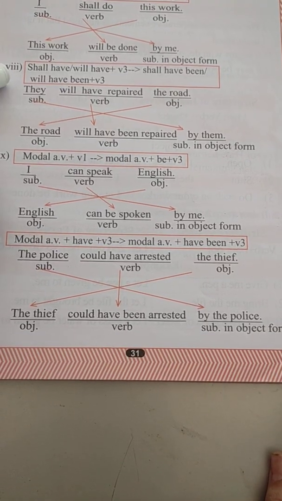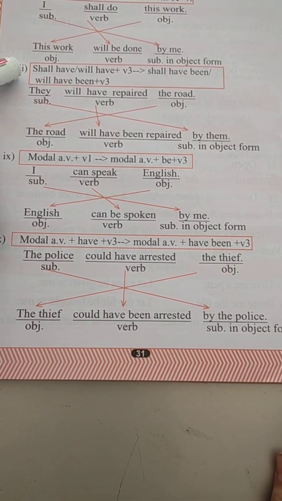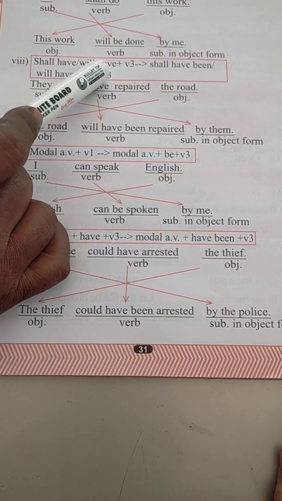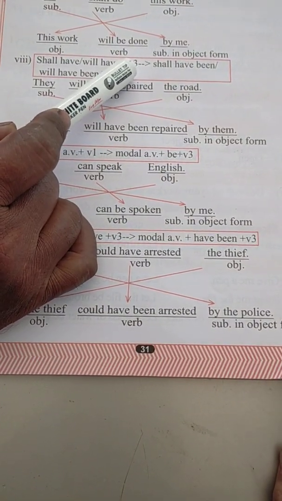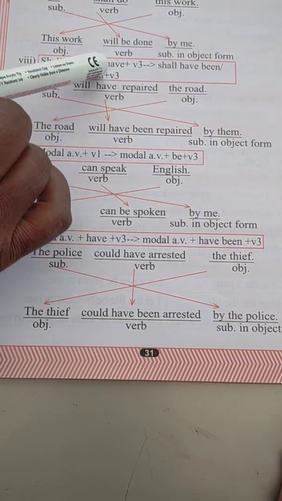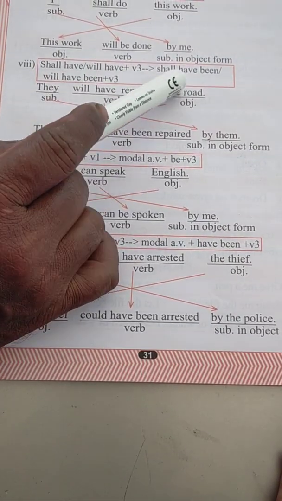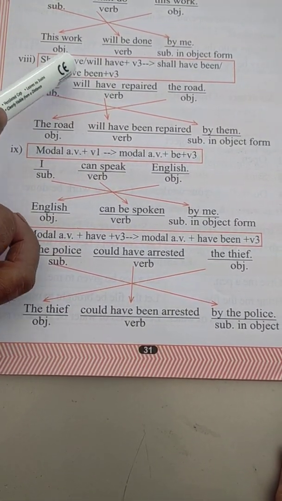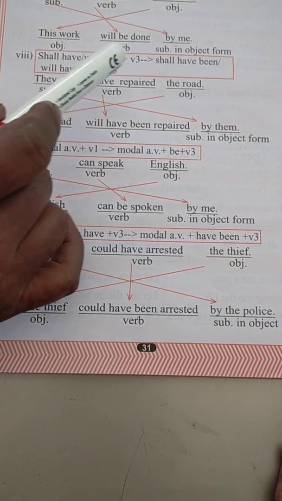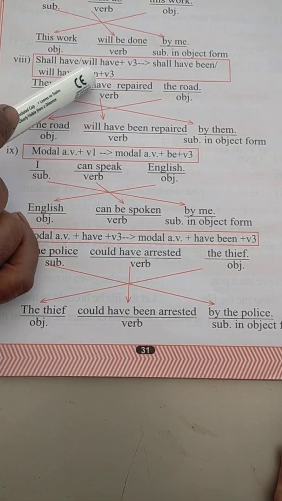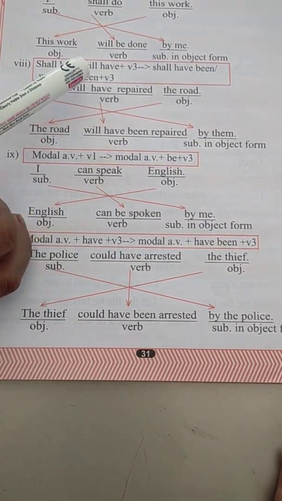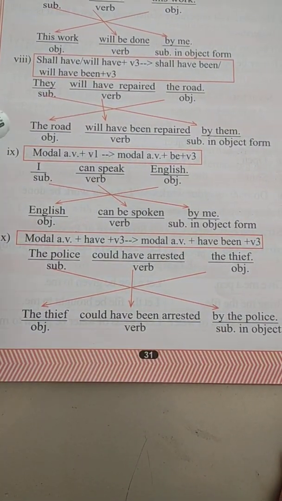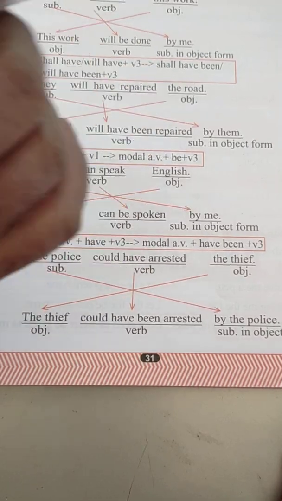The next we come to, this work will be done, already completed. This is shall have, will have plus V3. That means V3 means past participle. Shall have been or will have been plus V3 will be added. So, they will have repaired the road.